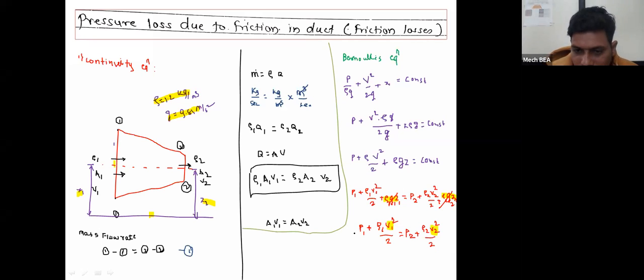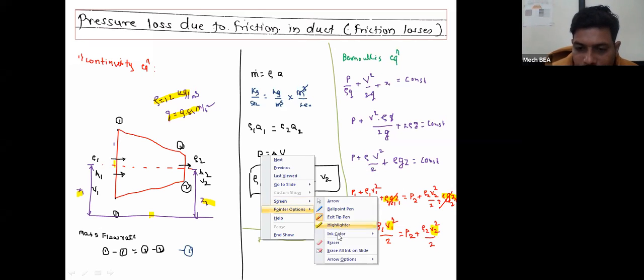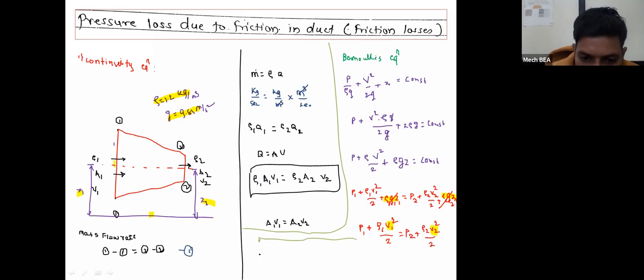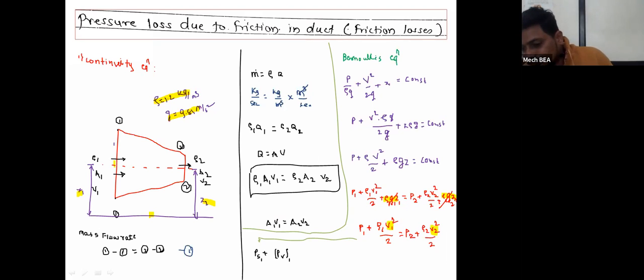So after this equation, whatever we are getting the value, this value is nothing but, as we are knowing that inside the duct there will be only two types of pressure. First one will be called as the static pressure. So here P1 is nothing but static pressure at section 1 and rho 1 v1 square upon 2 is nothing but the dynamic pressure or velocity pressure. Dynamic pressure or velocity pressure at section 1. So PS1 plus PV1 is equal to